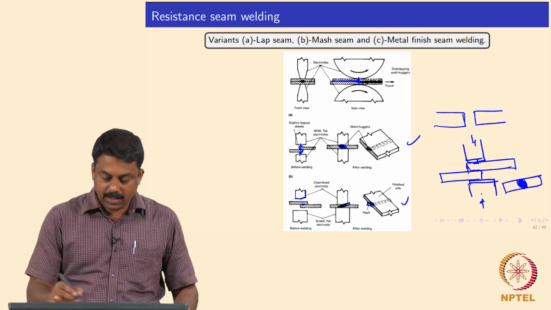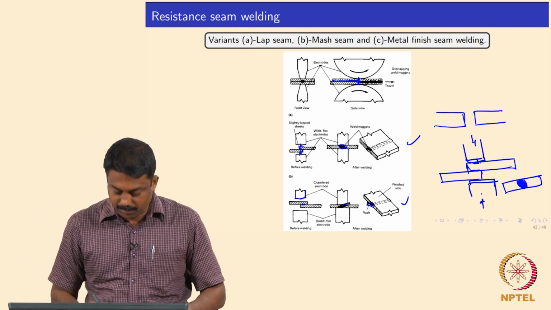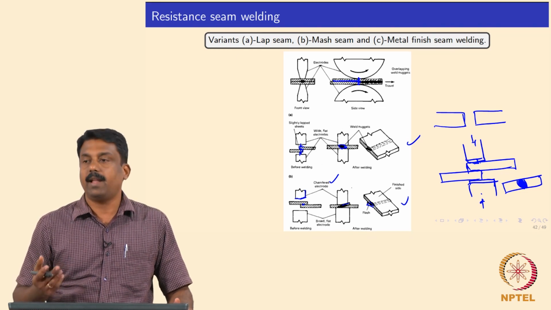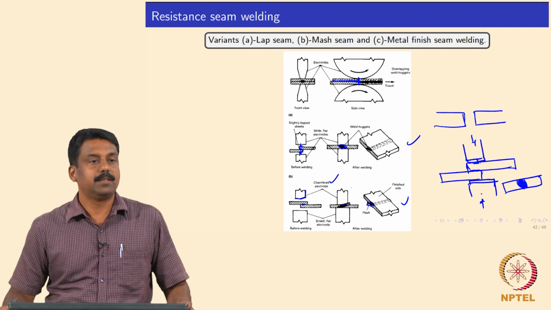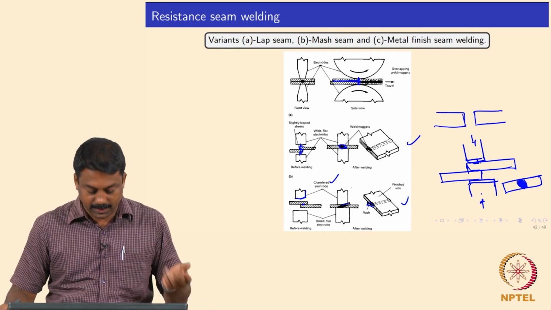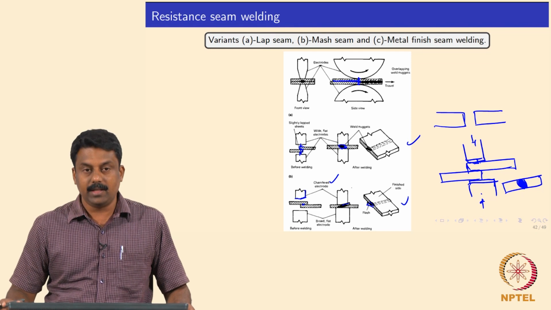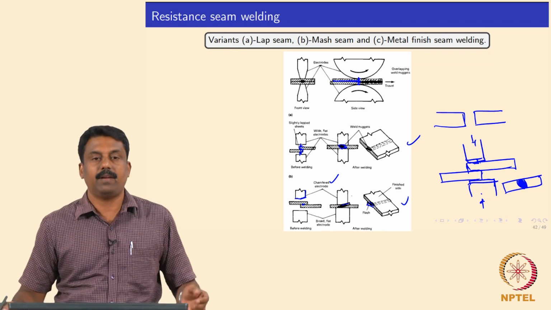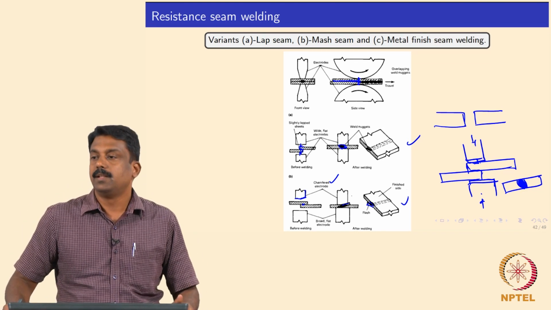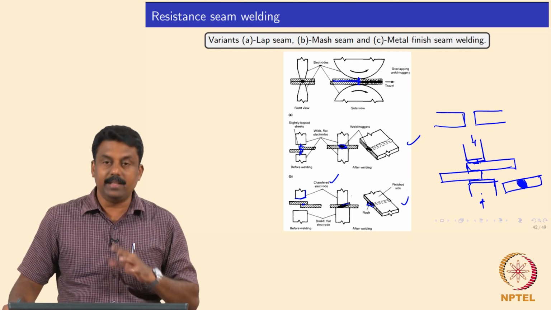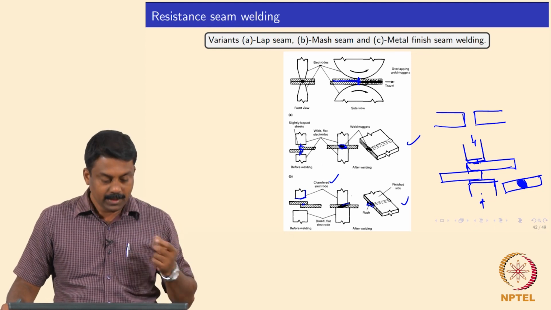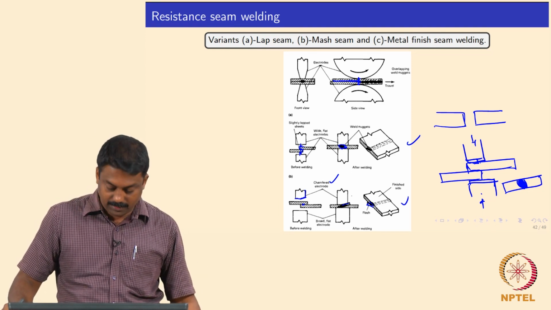Whereas in metal finish welding, the electrode is kept slightly chamfered in such a way that when you are doing welding, the excess surface is actually coming out as a flash. So, the effort for surface preparation can be minimized in metal finish welding, right, because the surface is removed as a flash. And this methodology is also commonly used in various resistance based processes. Okay. So, we will move on to the other processes where we can also look at it.